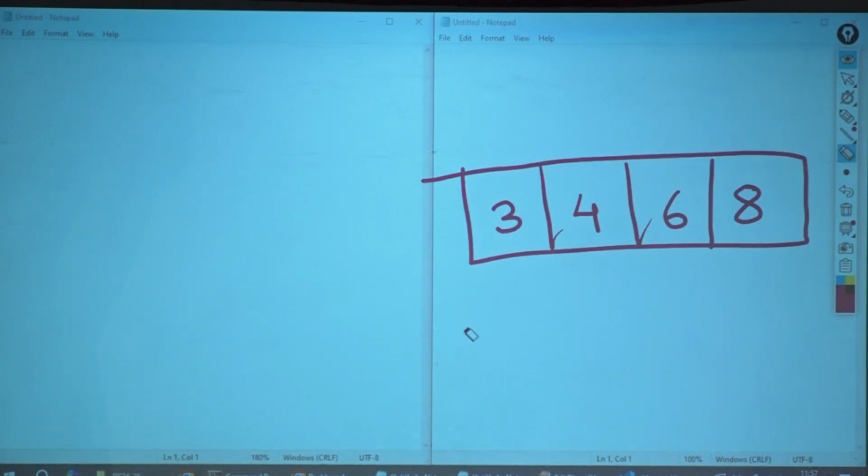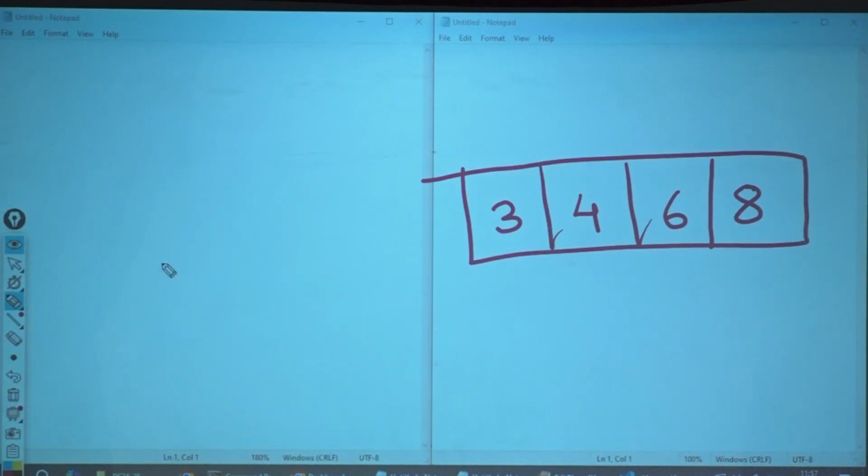Just a second. Nine. Who is 9? Who is the parent of 9? How did you calculate its parent? I minus 1 by 2. So if I only give you an array, can you construct a binary tree? Yes? Okay. So I'll give you an array, you construct a binary tree based on that. Okay.